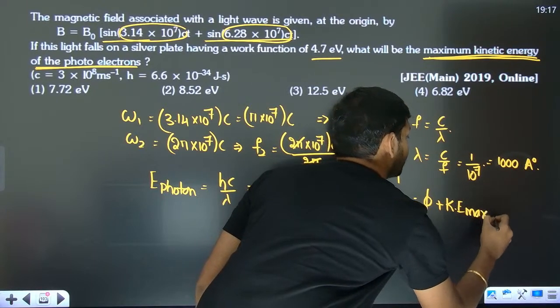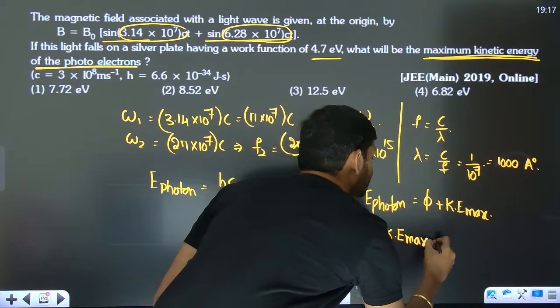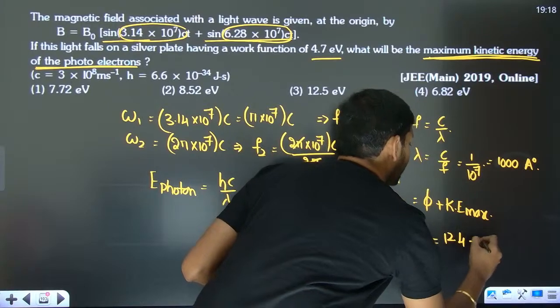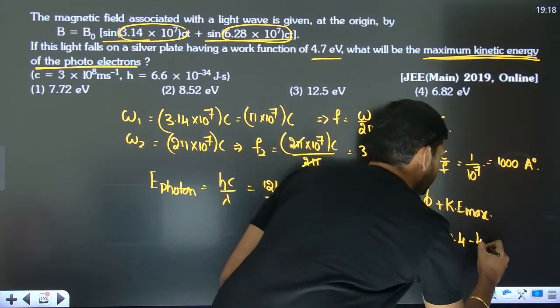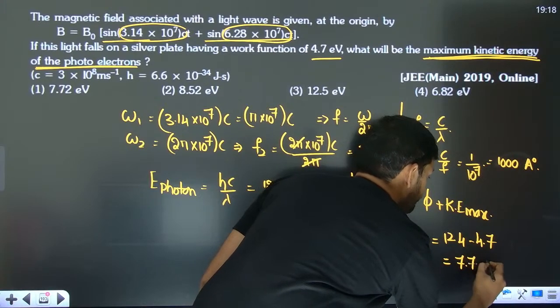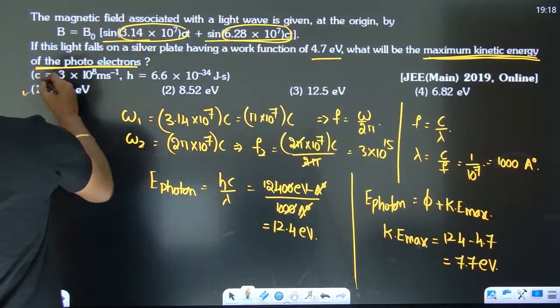So that's it. What will be the KE max then? The KE max is going to be 12.4 minus 4.7, which will be around 7.7. So you check which is around 7.7, mark that.